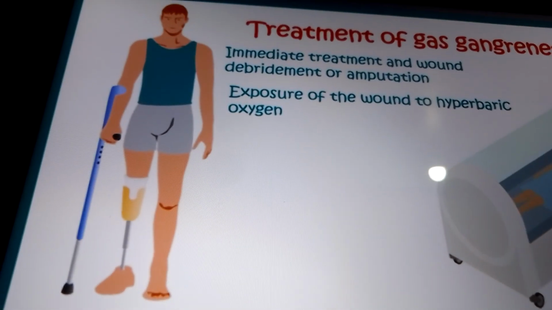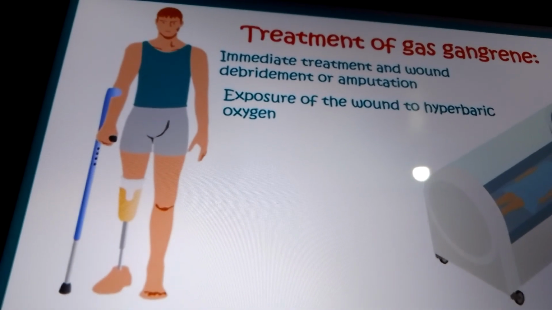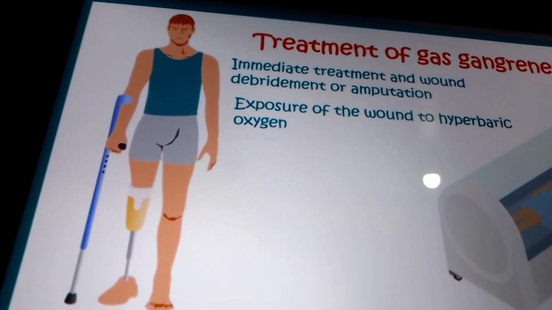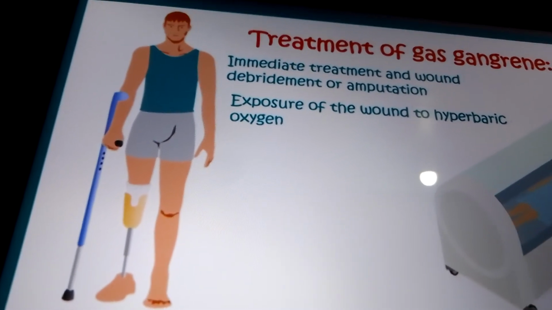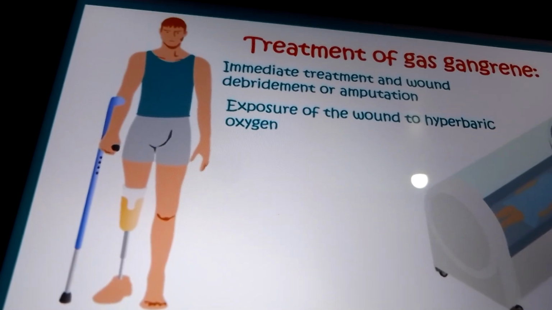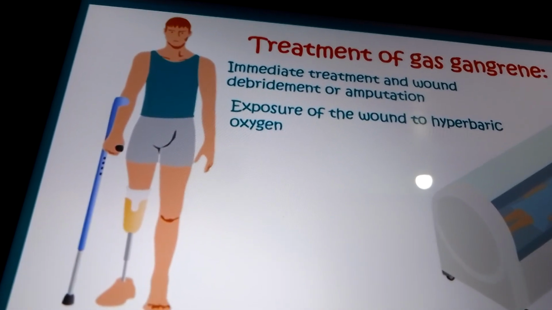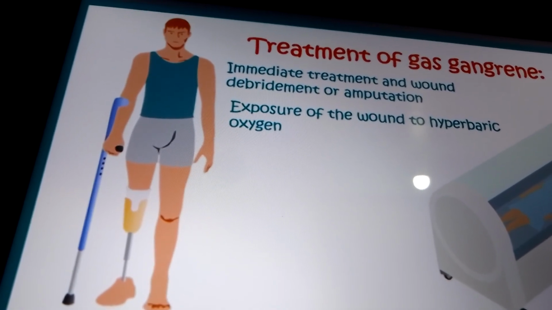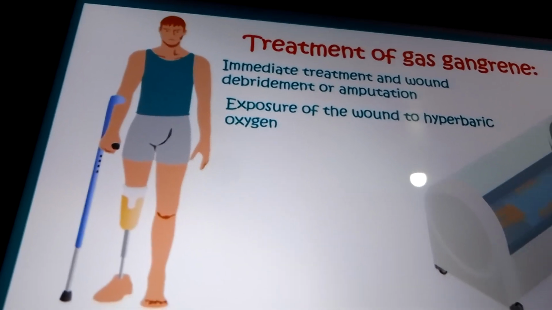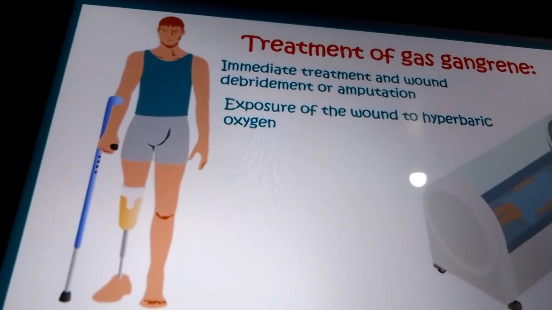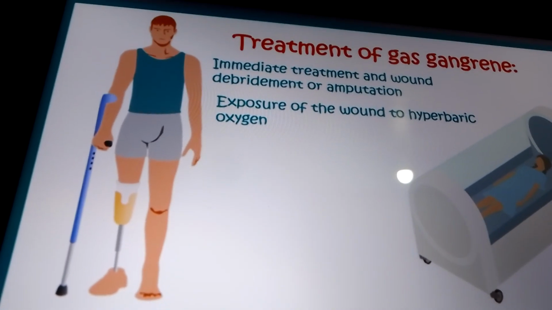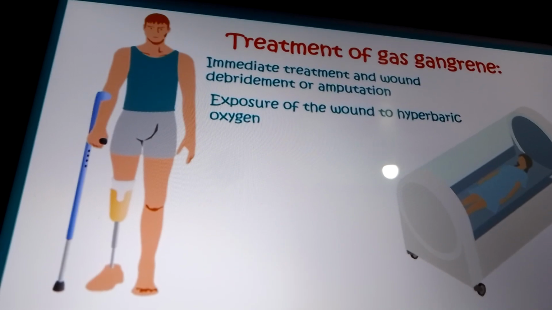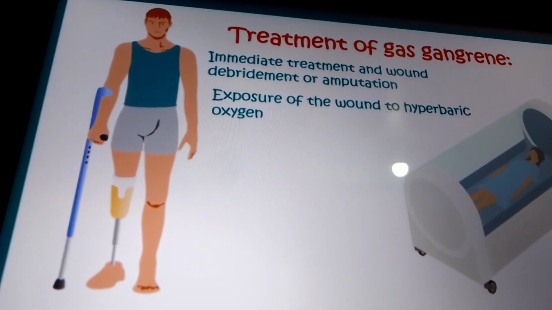Now let's see about the treatment of gas gangrene. Immediate treatment is needed, because otherwise the patient needs amputation if so much necrosis has already happened. So immediate treatment is required, and wound debridement or amputation should be done. Otherwise it will spread further in the body, and it will be very hazardous. If the patient has arrived late, then we do that. So that's the treatment for that. Then exposure of the wound to hyperbaric oxygen should be given.